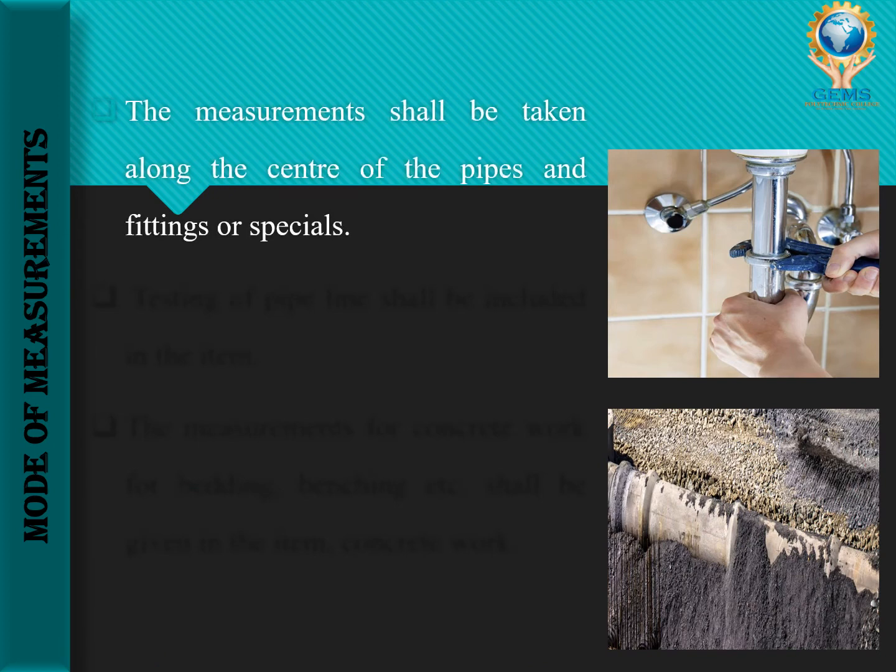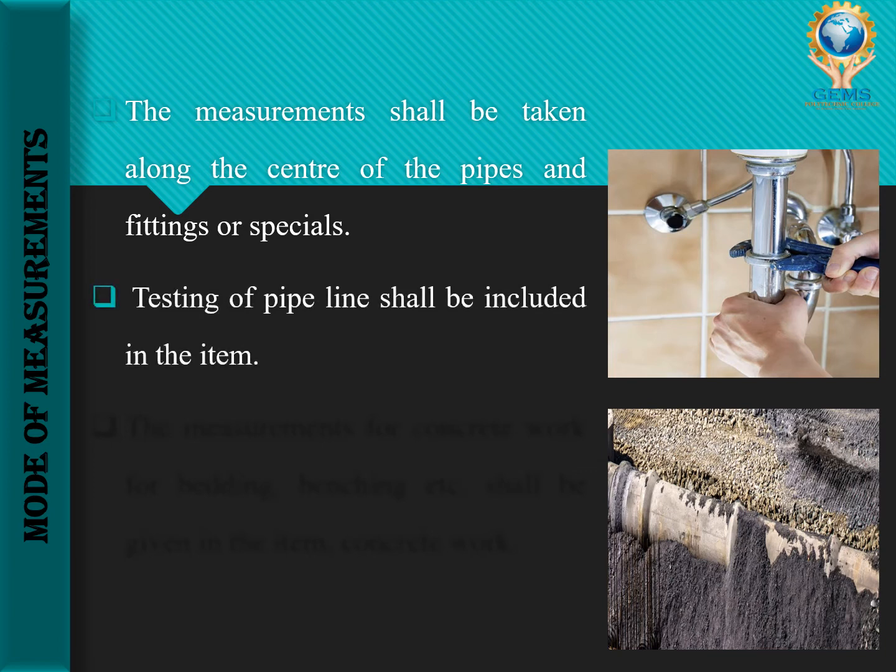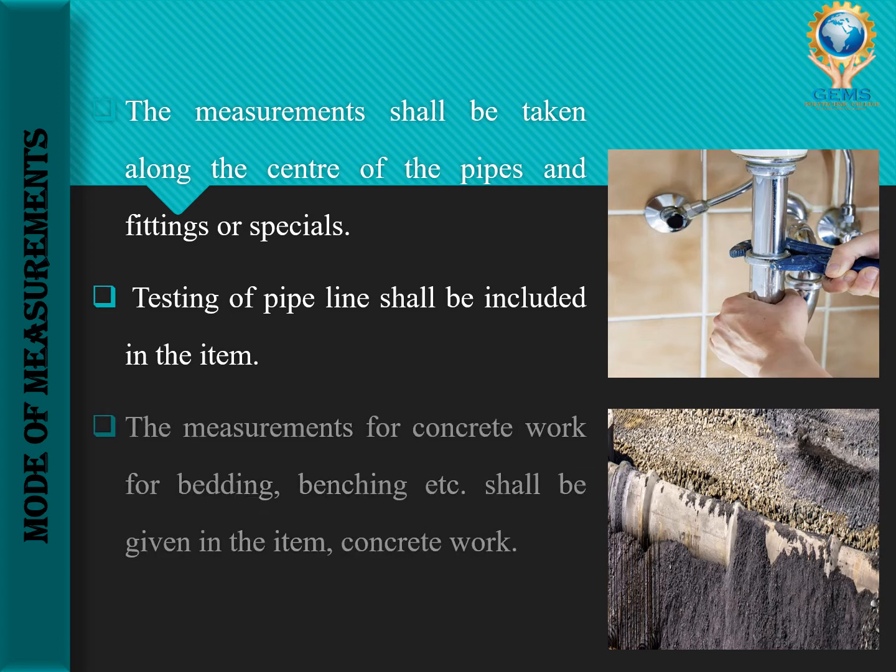Then the next point is the measurements shall be taken along the center of the pipe. So we need to take measurements along the center of the pipe. Then the testing pipe will also be included. Then the measurement for concrete work for bedding, benching, etc. shall be given in this item.